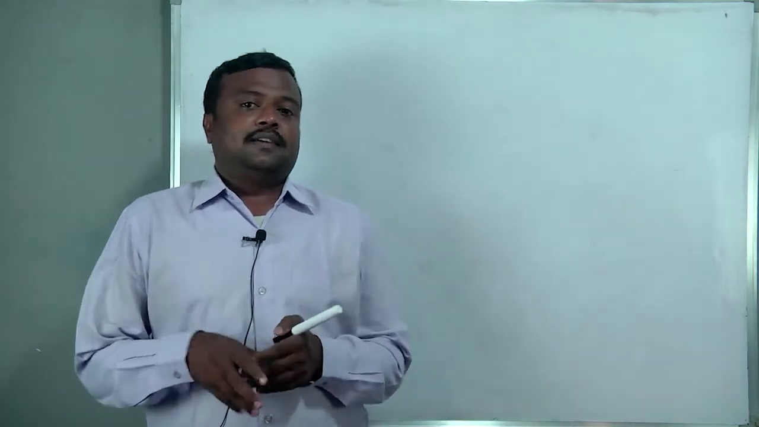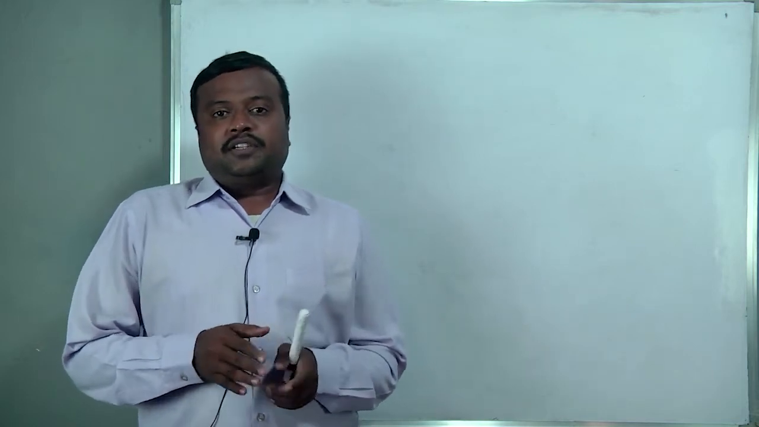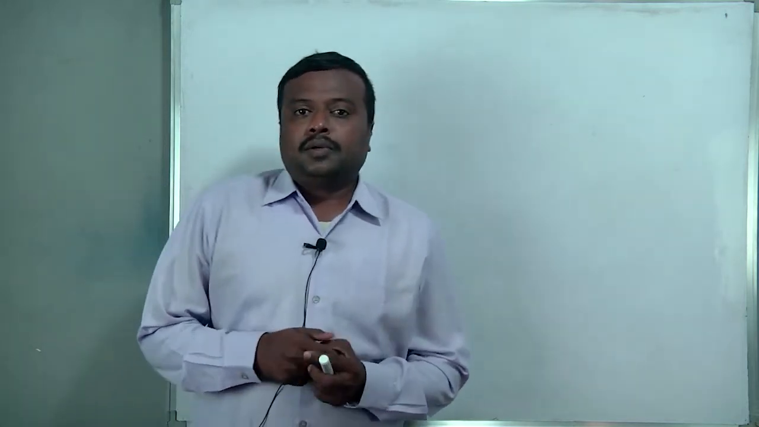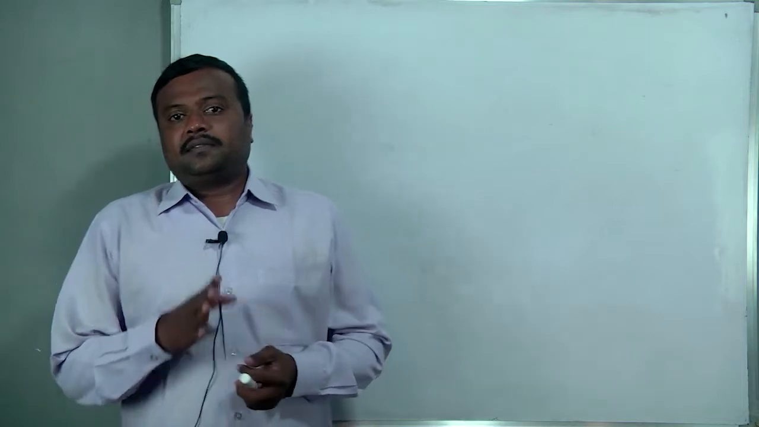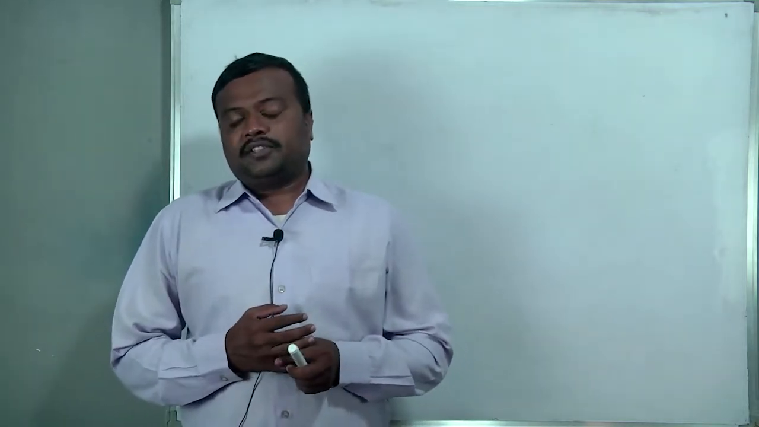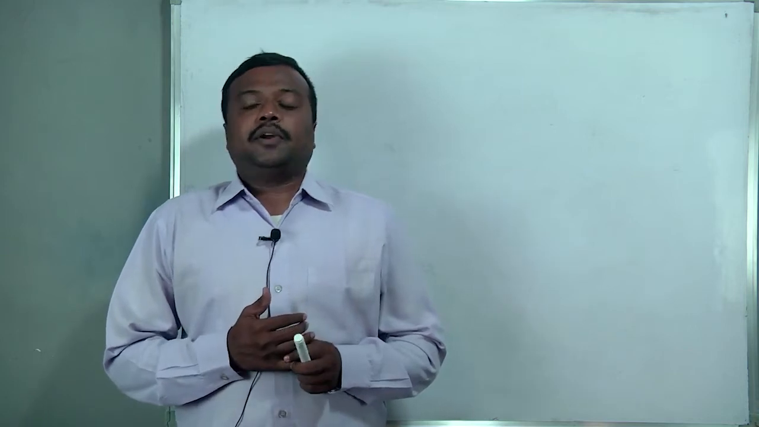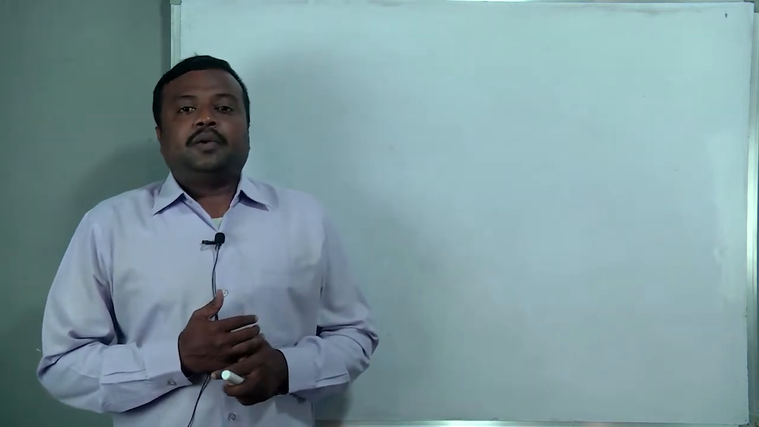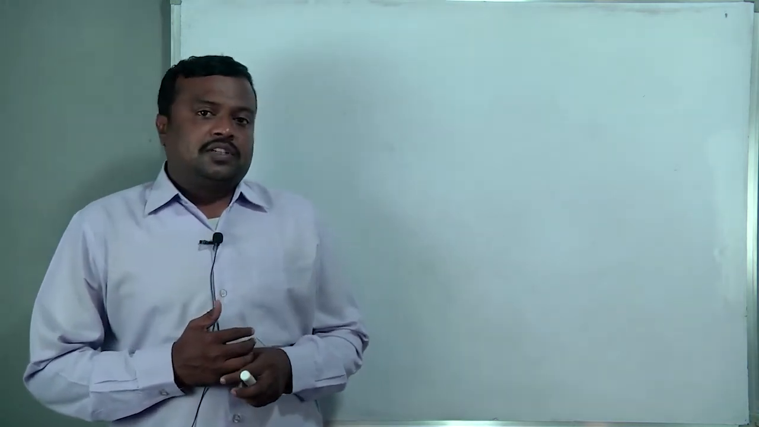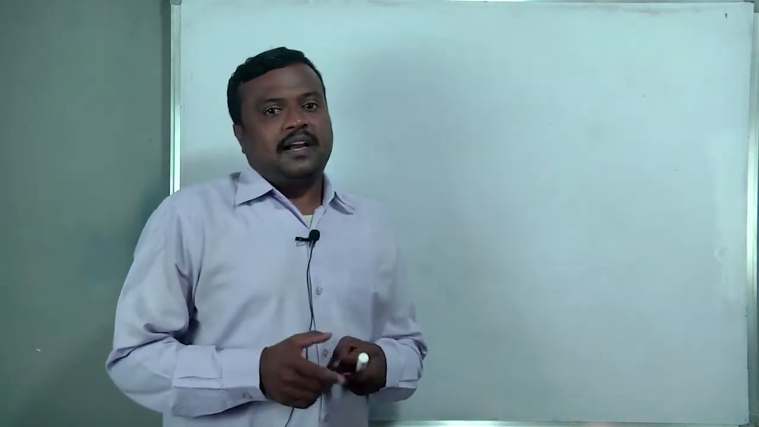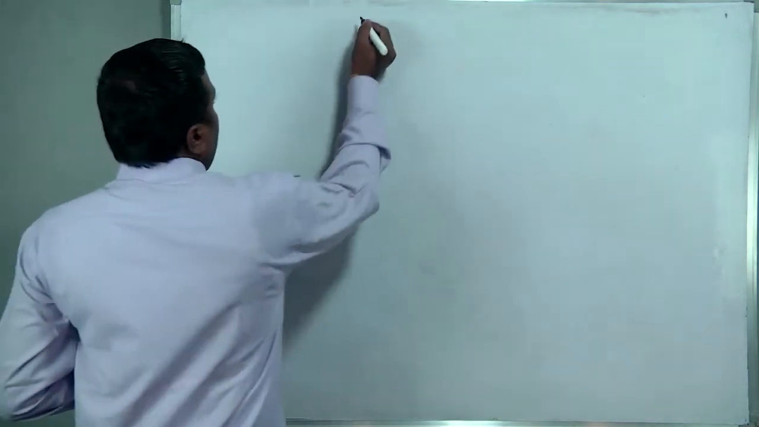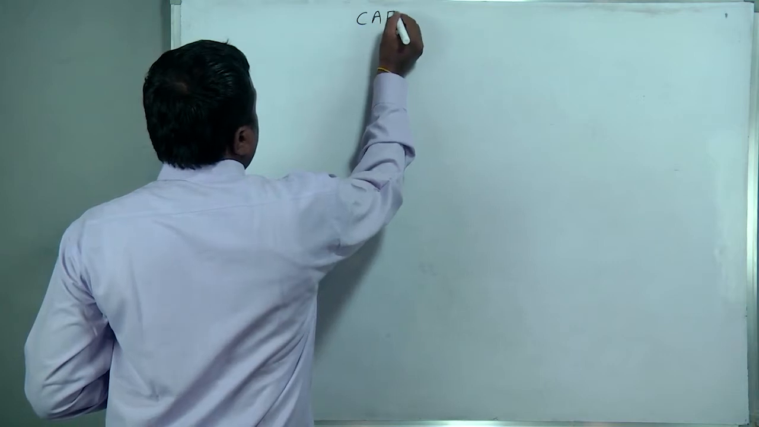So last lecture, we completed all the concepts related to electric potential. From this lecture onwards, we are going to start a new topic in electrostatics. This is the last branch, which is called capacitance.